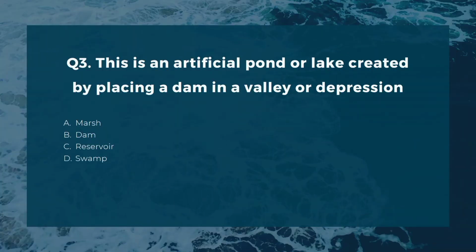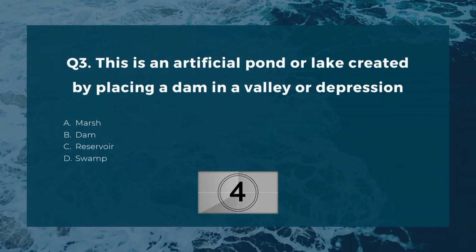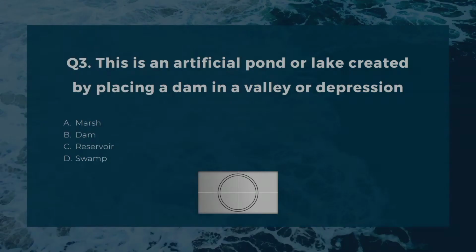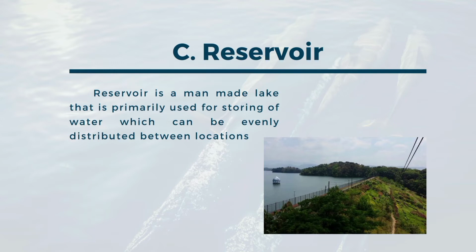Number 3. This is an artificial pond or lake created by placing a dam in a valley or depression. A. Marsh. B. Dam. C. Reservoir. D. Swamp. The correct answer is C. Reservoir. Reservoir is a man-made lake that is primarily used for storing of water which can be evenly distributed between locations.